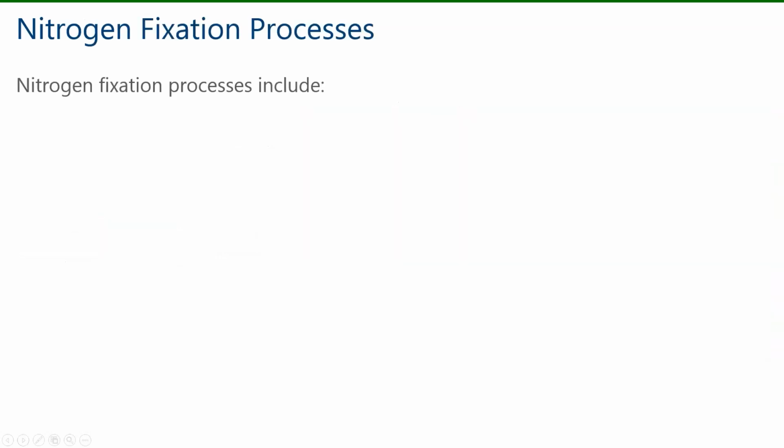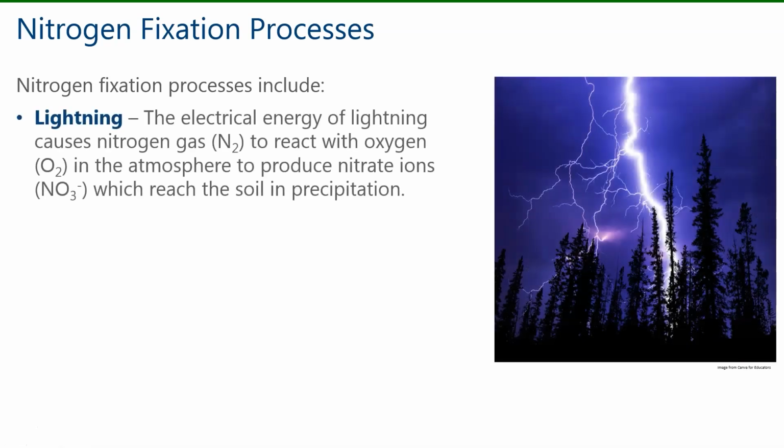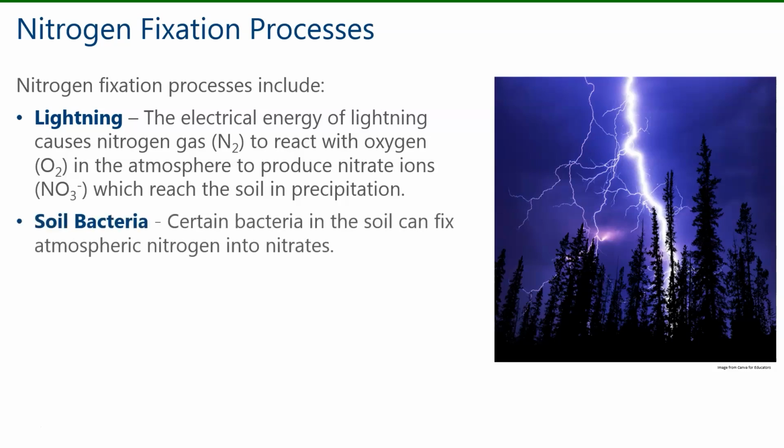So as we discussed, the nitrogen fixation processes include lightning, and the electrical energy of lightning causes nitrogen gas to react with oxygen, O2, in the atmosphere to produce nitrate ions, NO3 negative, which reach the soil in precipitation. Nitrogen fixation can also occur through soil bacteria.